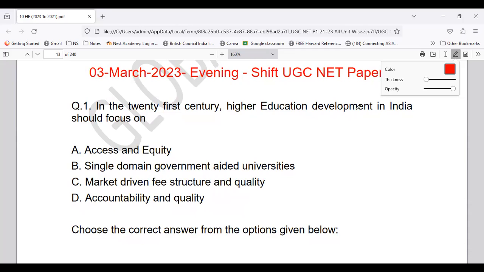So they have given us four aspects. From the given statements, which tend to be right?